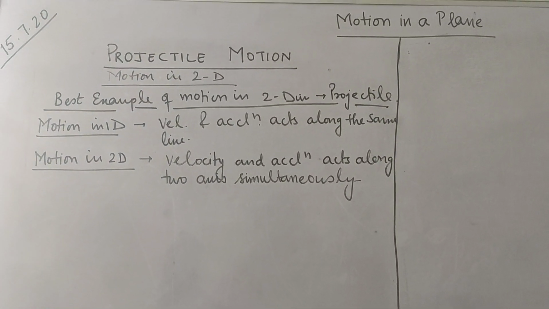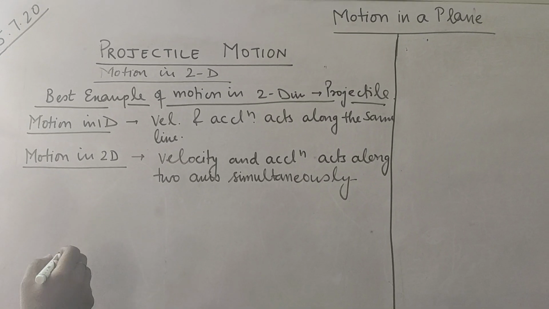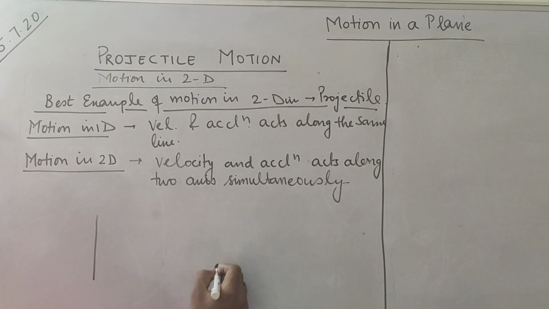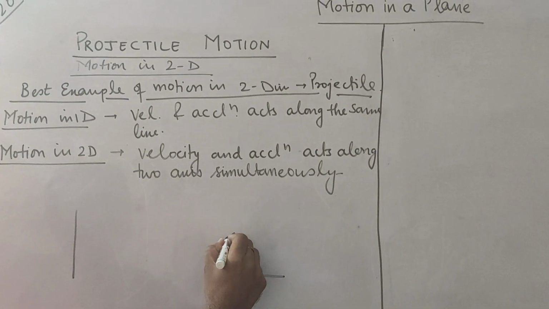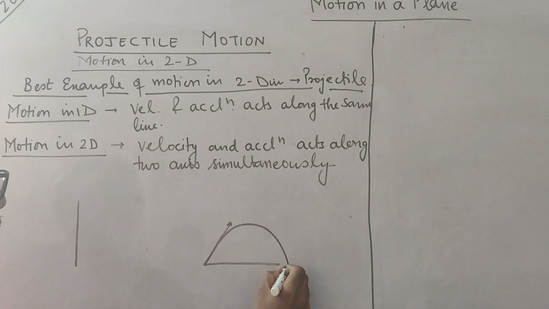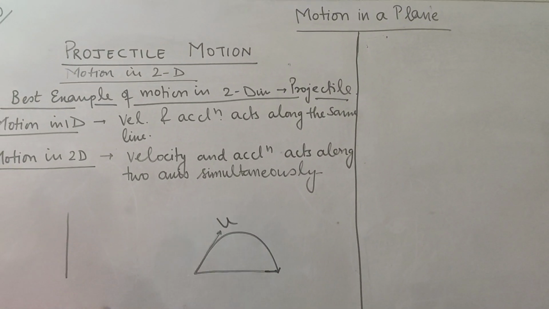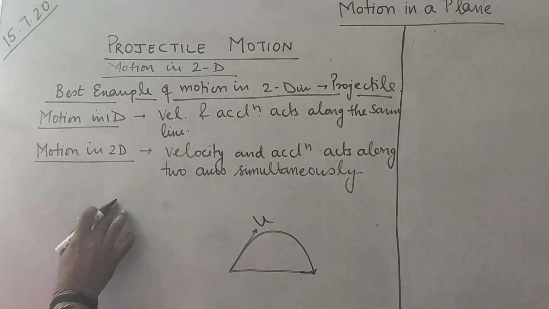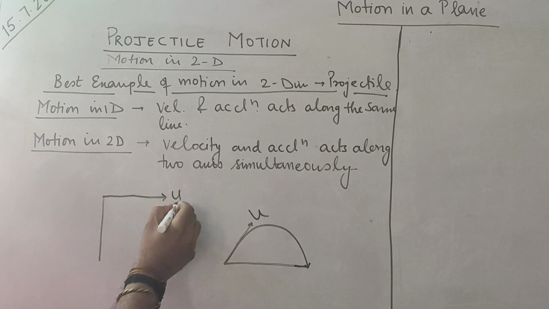If you throw any object from the ground at an angle with the horizontal, say for example, I am throwing this object at some angle with some initial velocity, and I am throwing another object horizontally along this direction.